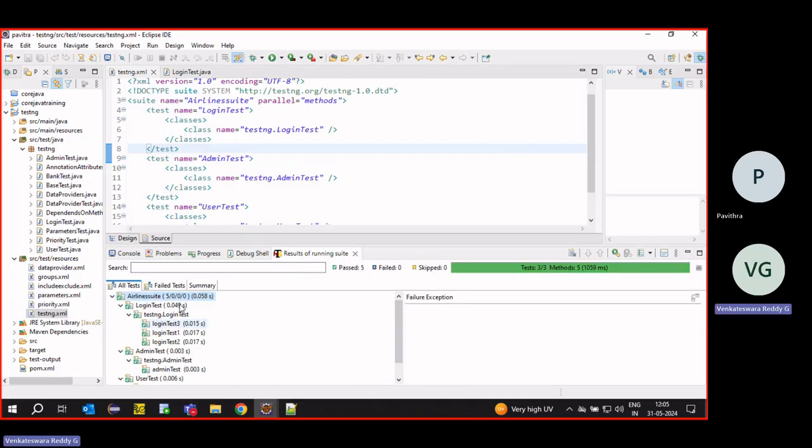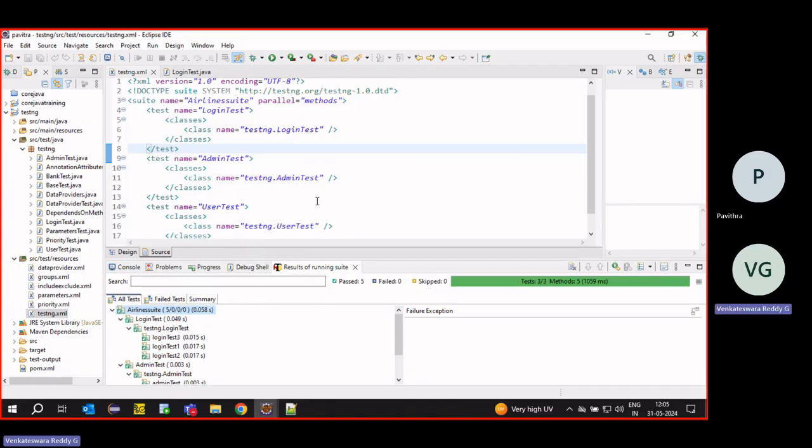But in Selenium, 100 browsers will open at a time, and our system will get stuck. It depends on our RAM and memory capacity. If you open more than 2 or 3 in our local systems, our system will hang. So I have to control how many threads I want to run in parallel.